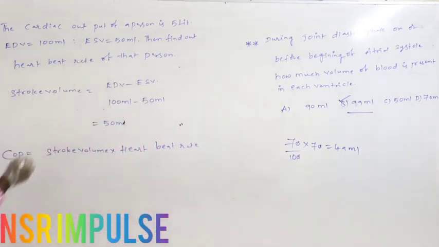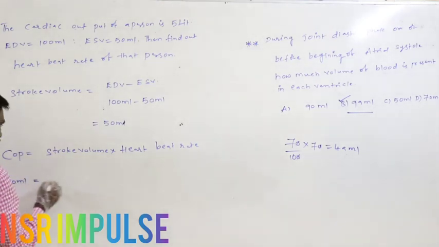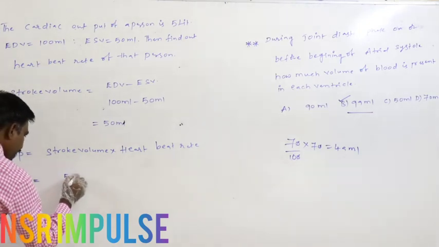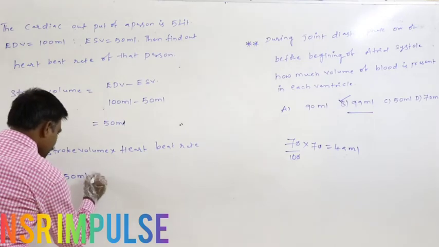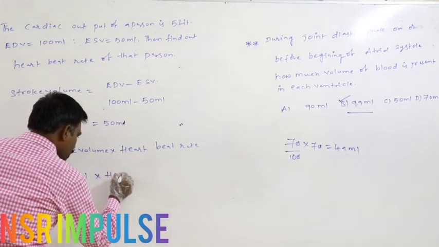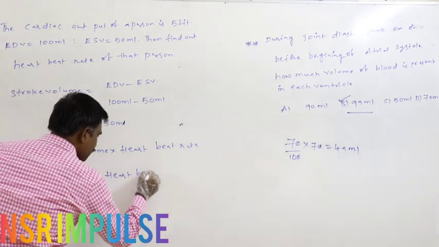So COP is 5 liters, which is nothing but 5000 ml. That is equal to the stroke volume, 50 ml, into heartbeat rate.